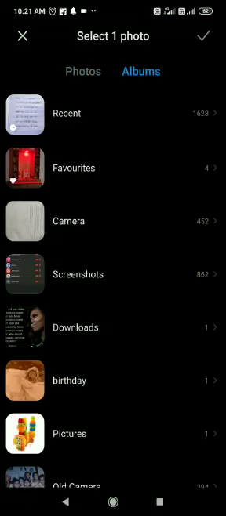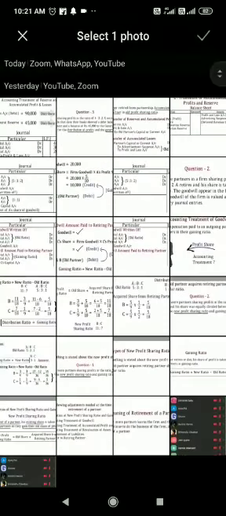Now how will we calculate the gaining ratio? Gaining ratio is new ratio minus old ratio. The new ratio is 11 is to 7 and the old ratio is 5 is to 3 is to 1. For B, the new ratio is 11 upon 18, since 11 plus 7 is 18.